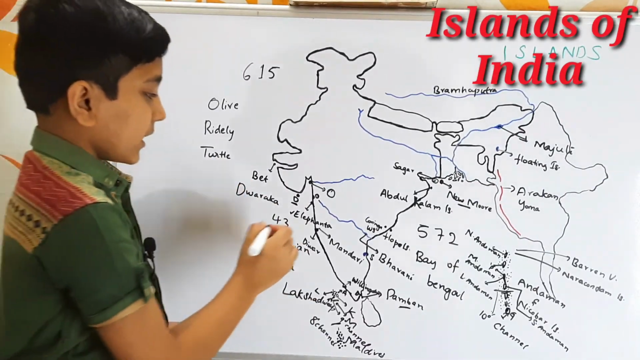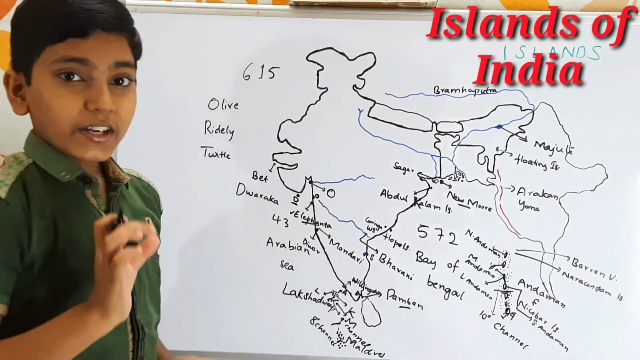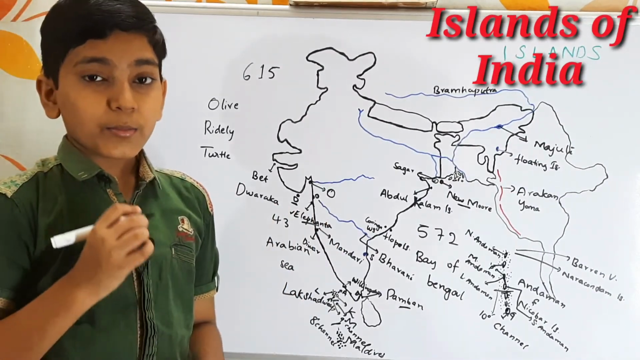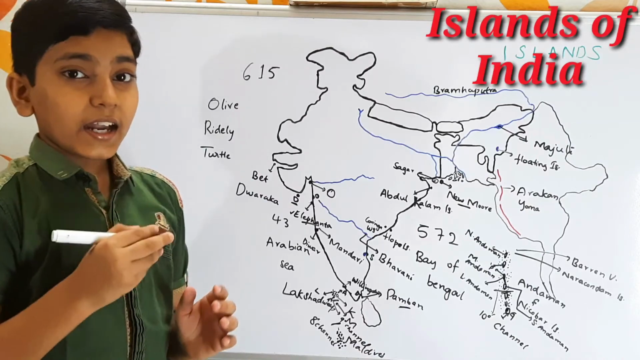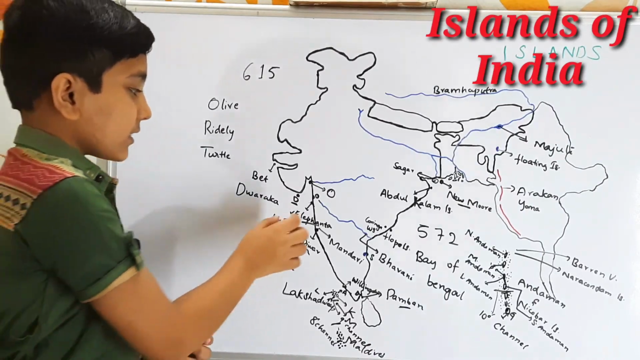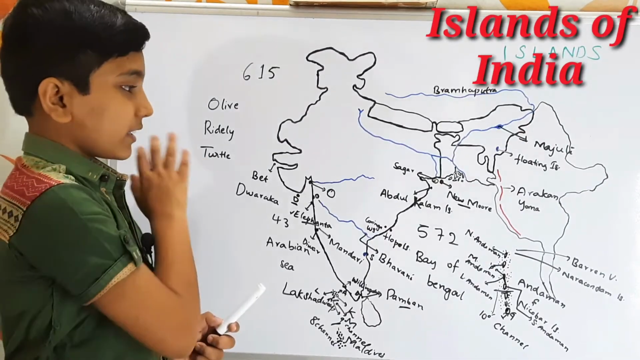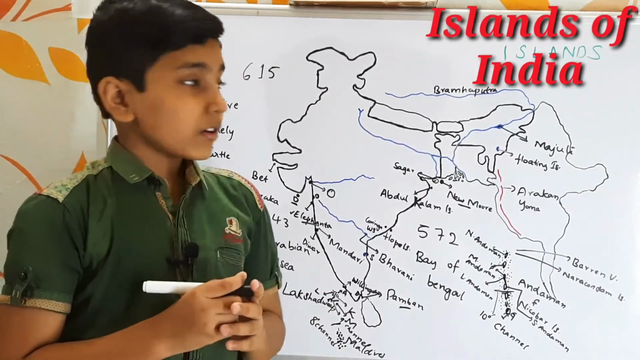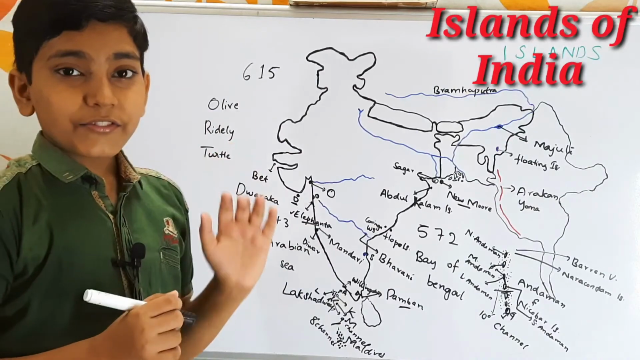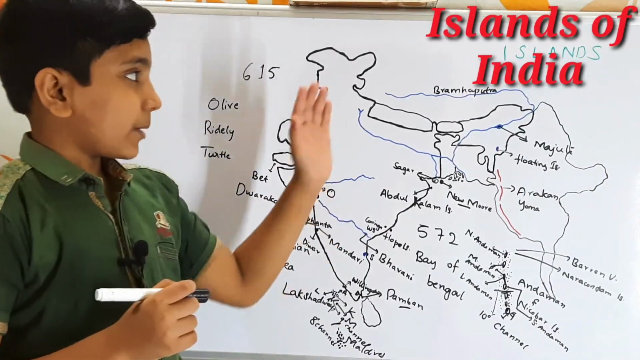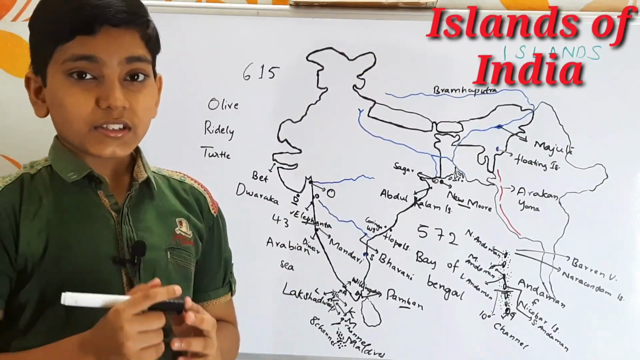And one more thing about Elephanta Islands. This Elephanta Islands is also called as the Gharapuri, which means the island of caves. And this Elephanta Islands is also called as the Puri Islands. So these are the islands of India. So this is all about the physical features of India. With completion of islands, we have covered the physical features of India.